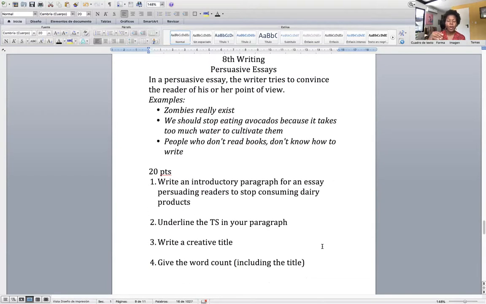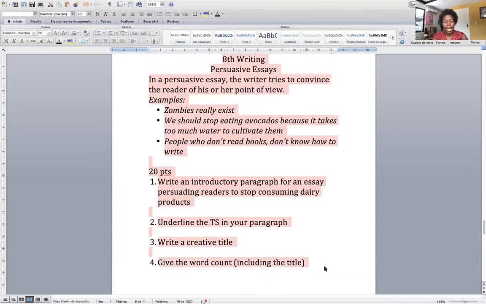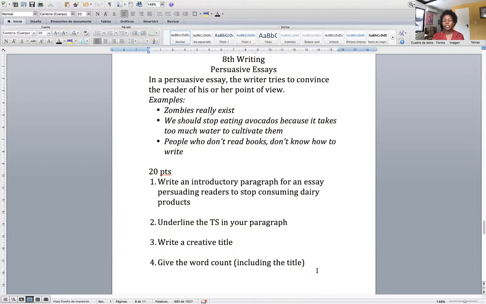And the fourth part of this assignment is that you give me the word count, including the title, okay? So if I were, for instance, to want to know the word count of all of this, I do like this, and at the bottom of my screen, Word tells me that there are 87 words here. That's the word count, and you're gonna include the title in the word count this time. Those are the 4 things that you need to do in this assignment, and it's worth 20 points.